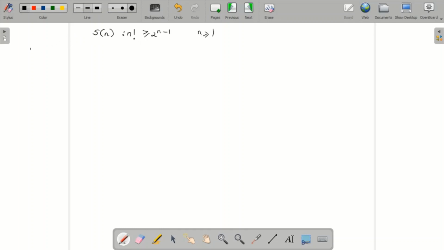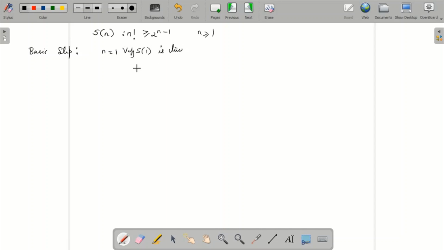So what is the basis step? The basis step is for n equal to 1. For n equal to 1, we are going to verify that S of 1 is true.